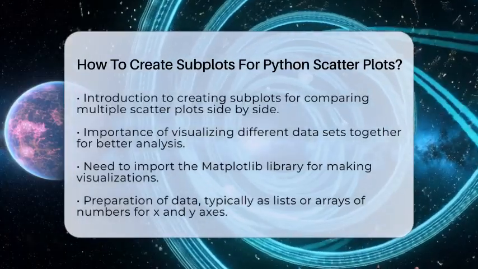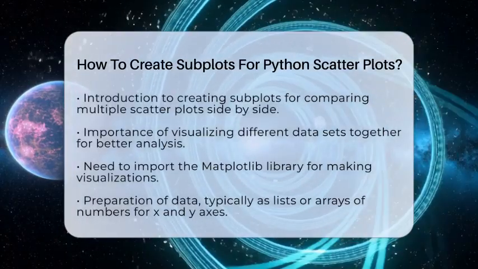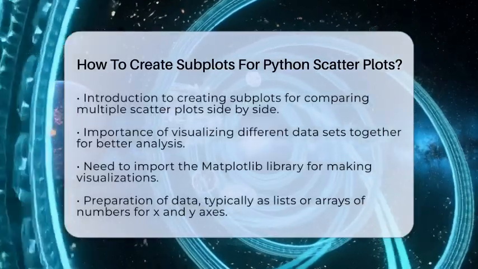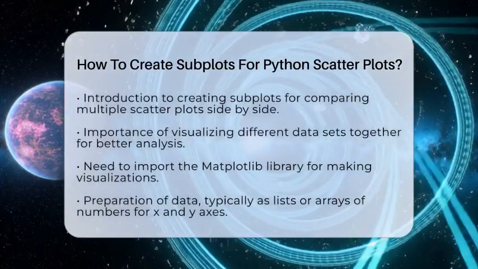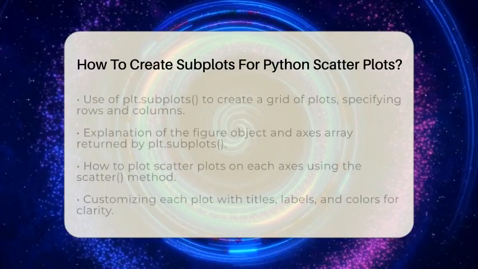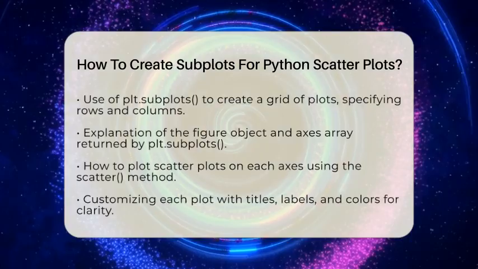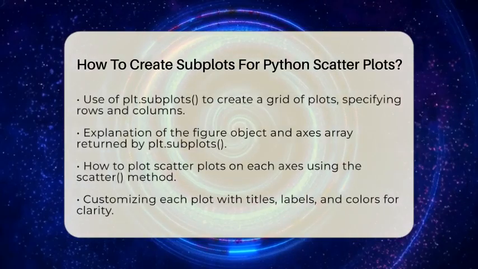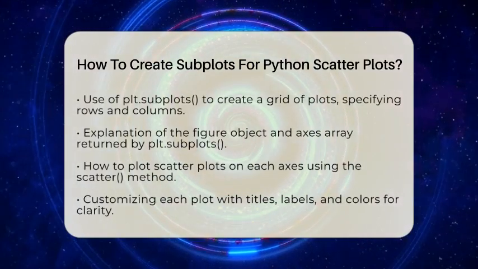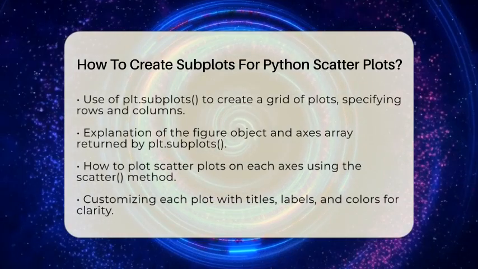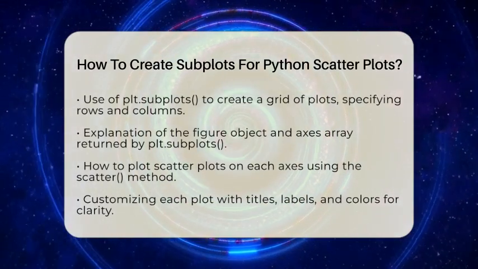Next, you create a grid of subplots using the plt.subplots function. You tell Python how many rows and columns you want. For example, if you want four scatter plots in a square, you use plt.subplots(2, 2). This gives you a figure object and an array of axes objects. Each axes object is like a small plot area.